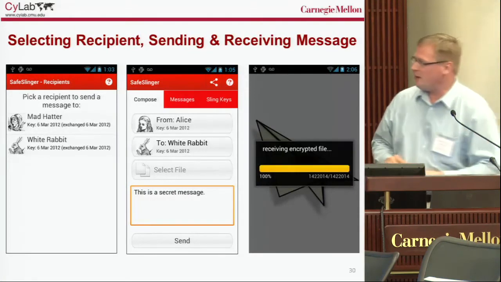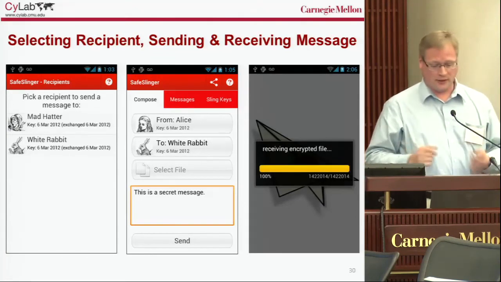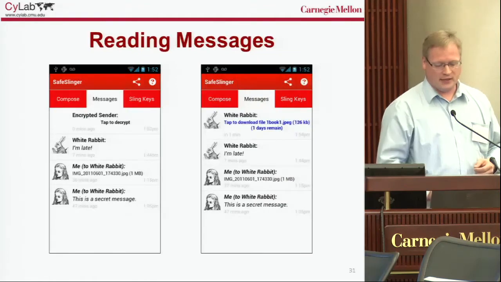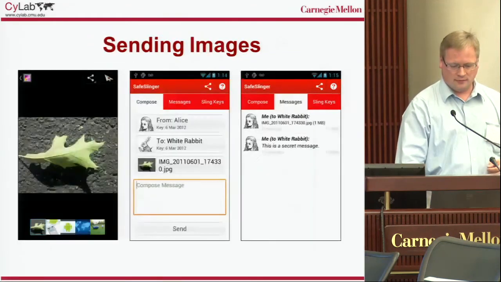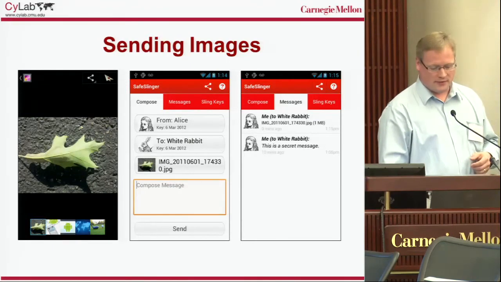And then at that point, we have those keys in our little internal database, and we can share some messages. We can encrypt a little text message and send it, receive them. We can read our messages. We can add an attachment, encrypt that as well, and send it along.